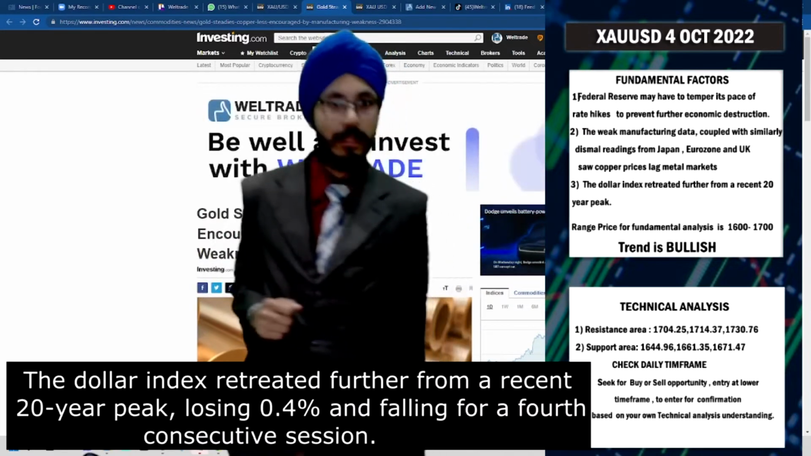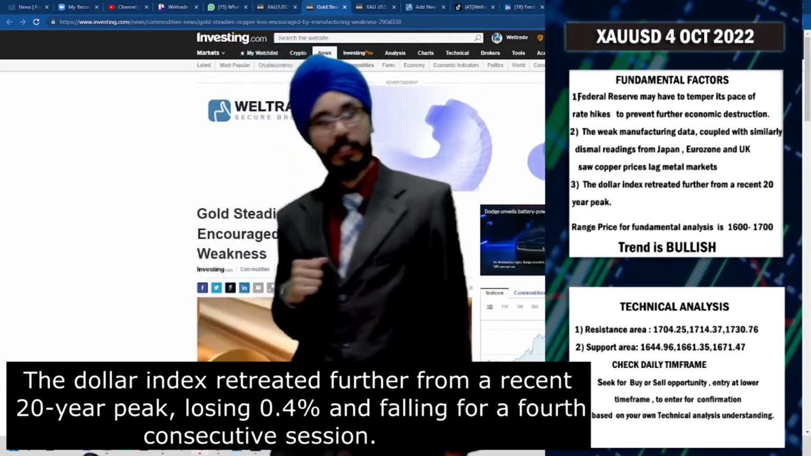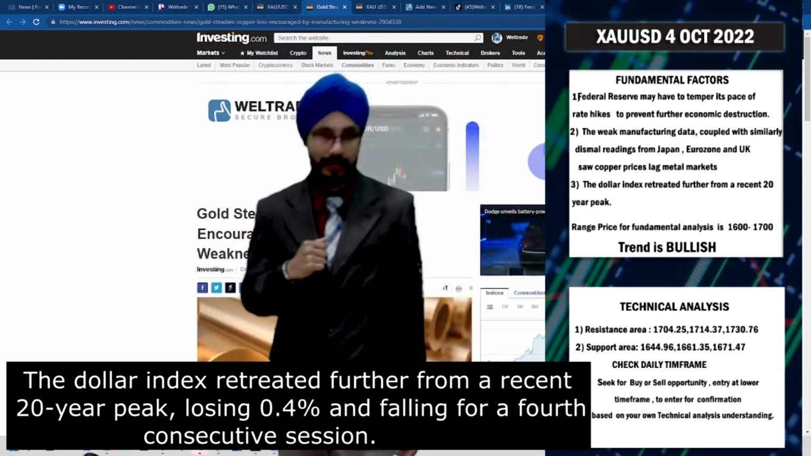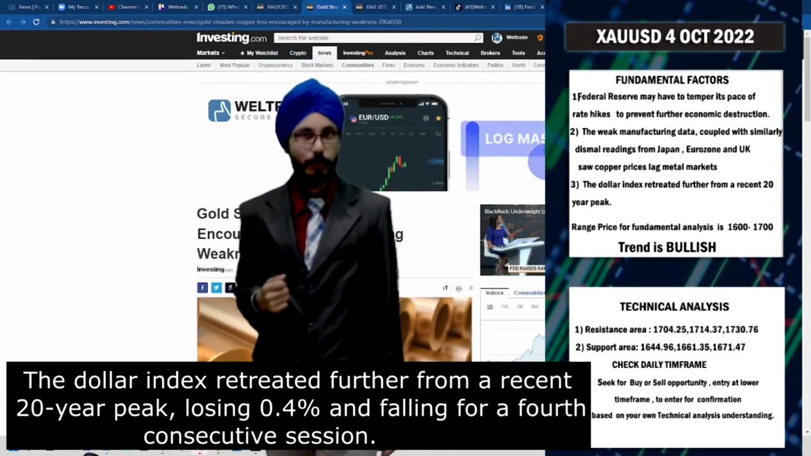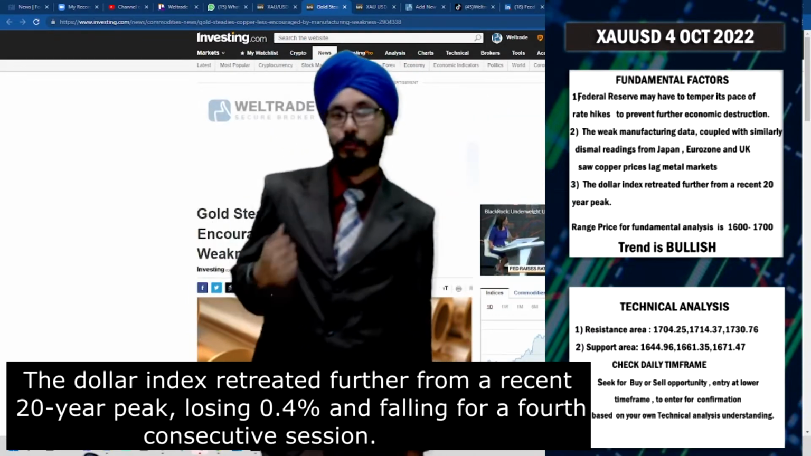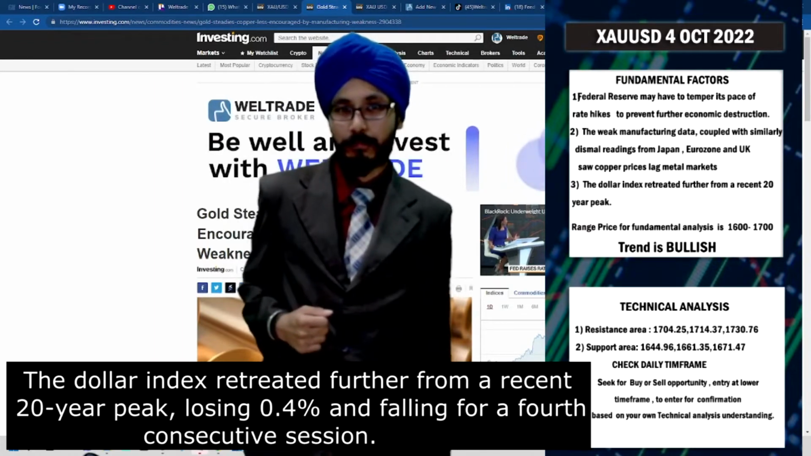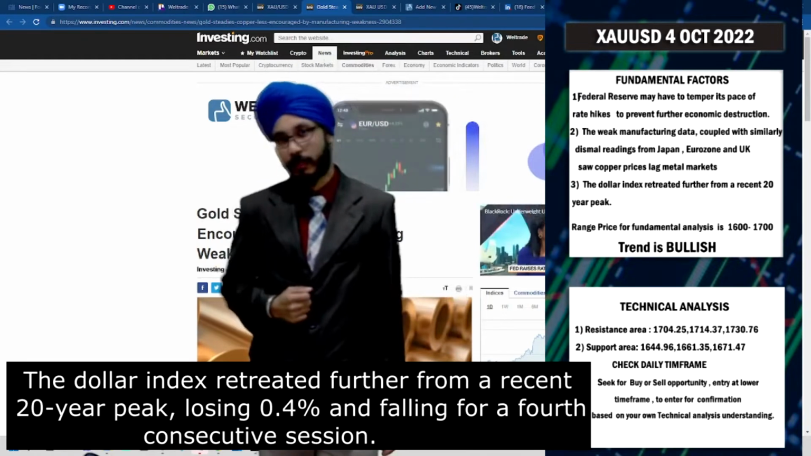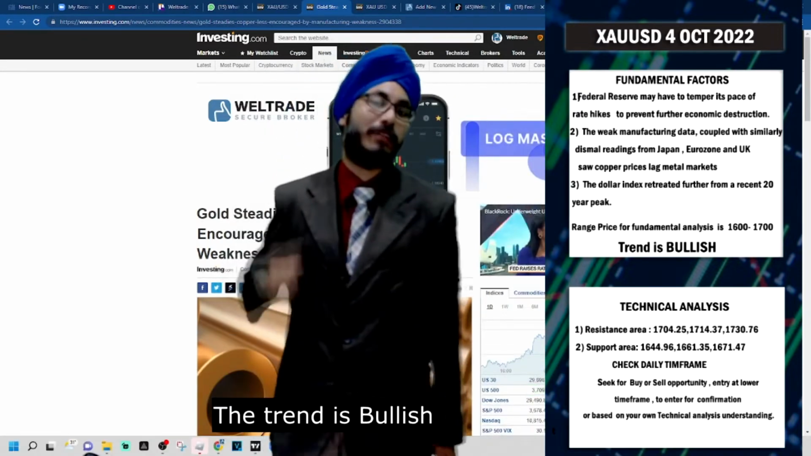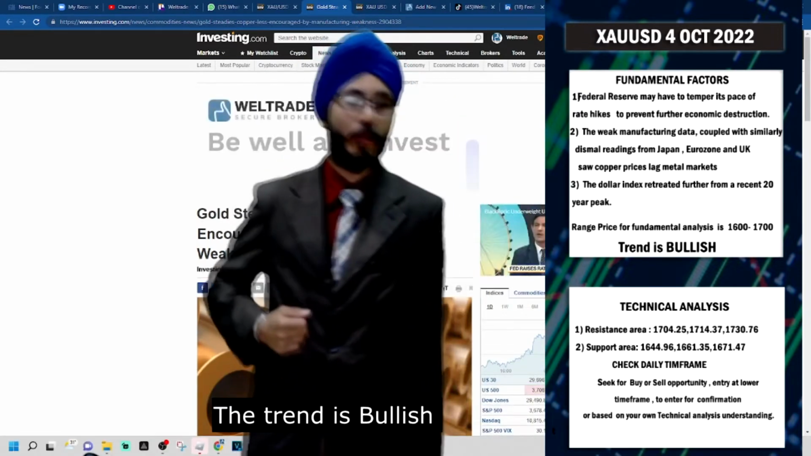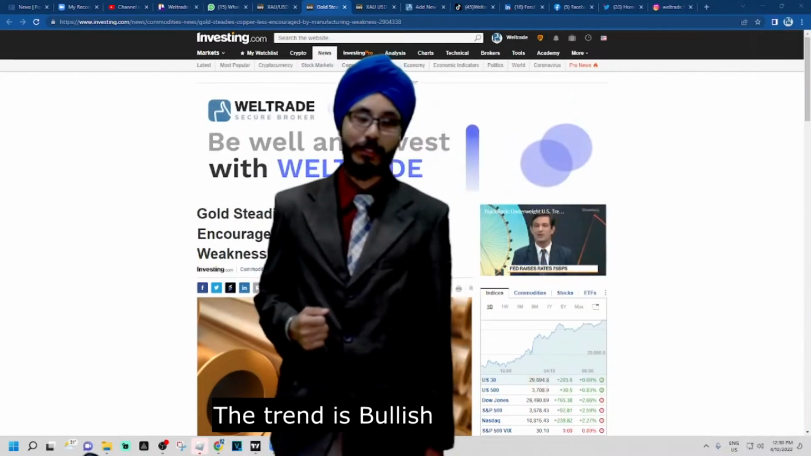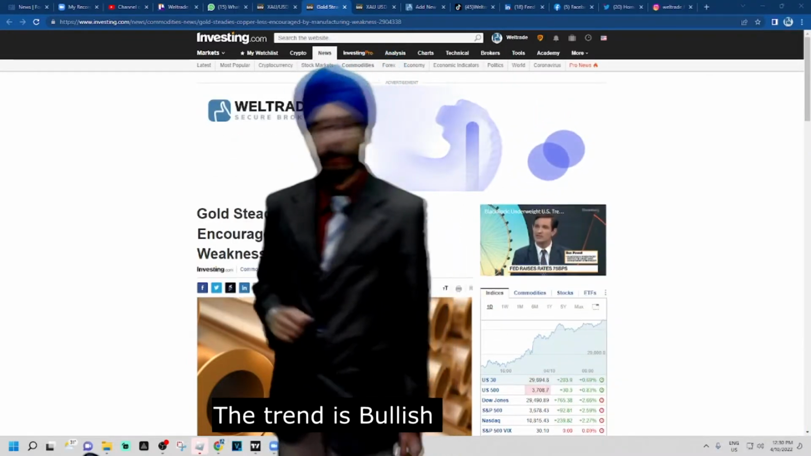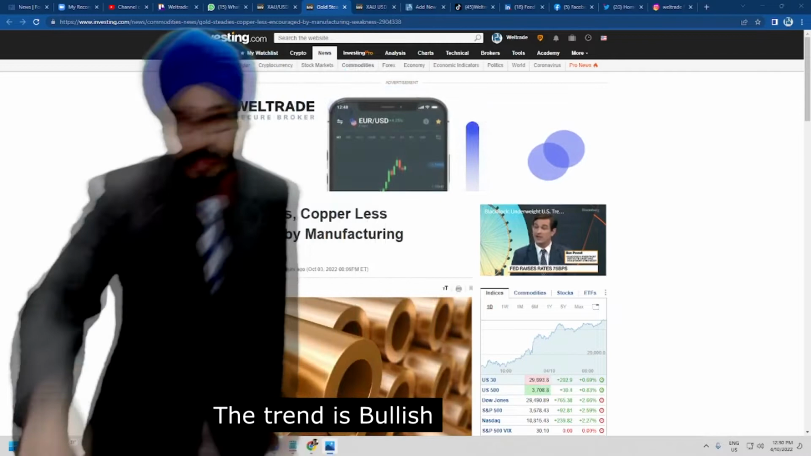Thirdly, moving forward, as we could see, the USD DXY index has basically fallen as well, which has retreated from its 20-year peak. From all this, we know that the trend is bullish. The fundamental range that we are looking at today is between 1600 to 1700. Moving forward with our technical analysis, I'll take you to investing.com.